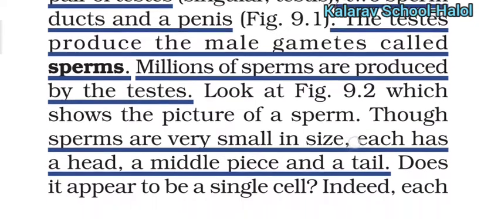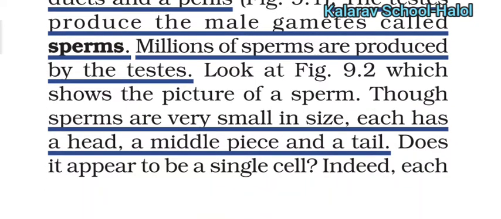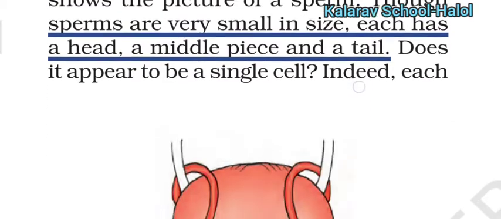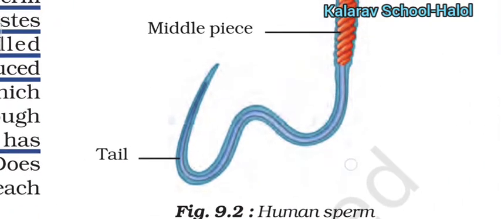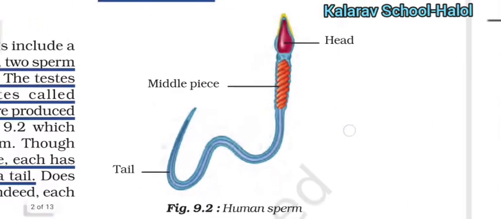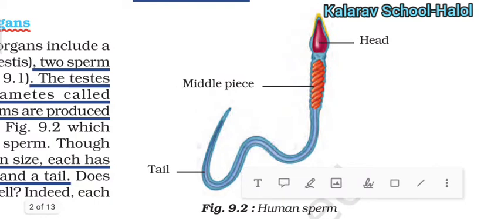Here figure 9.2 is shown, with the size and shape of sperms. Sperms are very small in size. They have a head, middle piece and a tail. Here in the figure you can see the structure of a human sperm. This is called the head, this is the middle piece, and this is the tail.